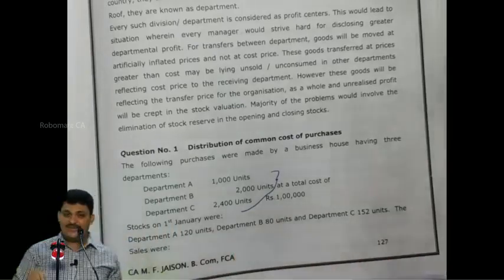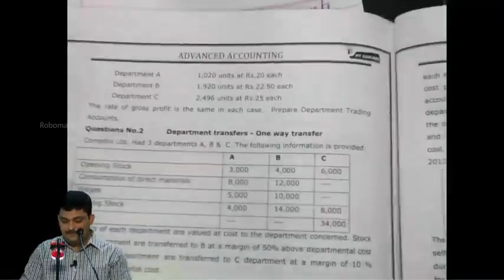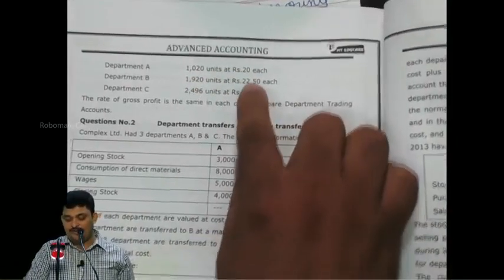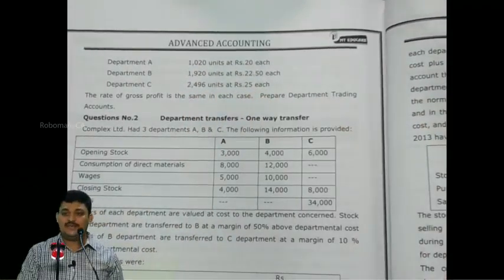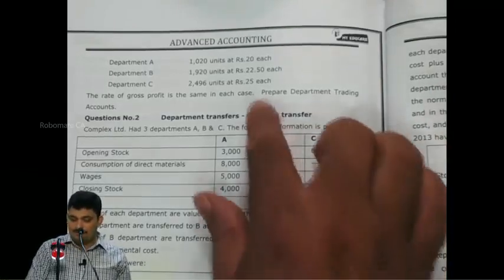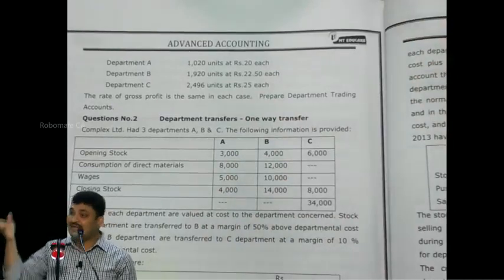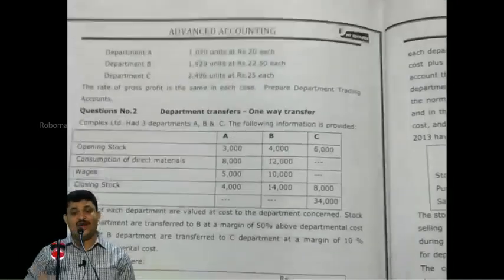Given. Listen, what you should do. Take the sales. 1020 into 20, 1920 into 22.5, 2496 into 25 is the total sales. Can you tell me the total sales? 1,26,000 is the sales. Cost is 1 lakh. And if you do that, it is wrong.